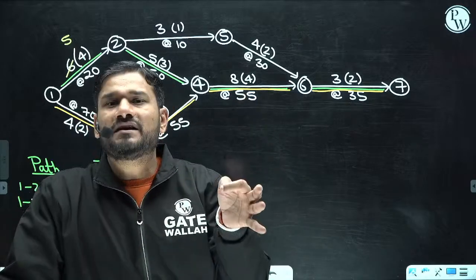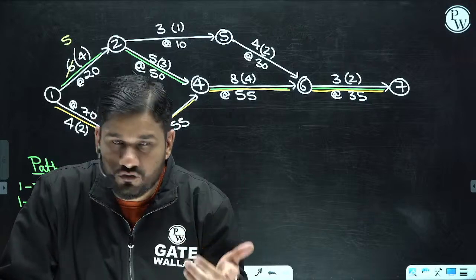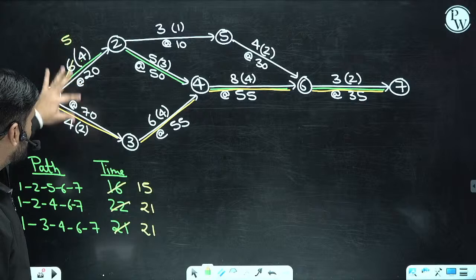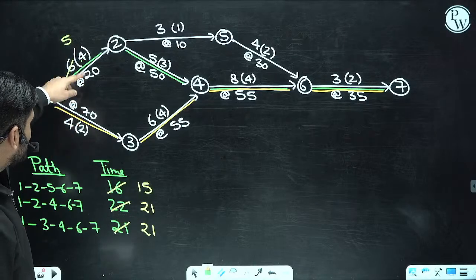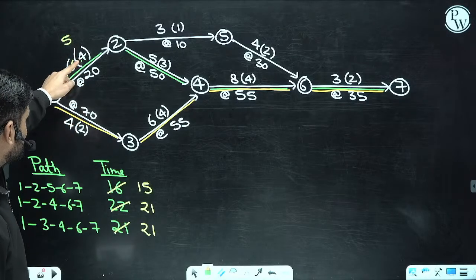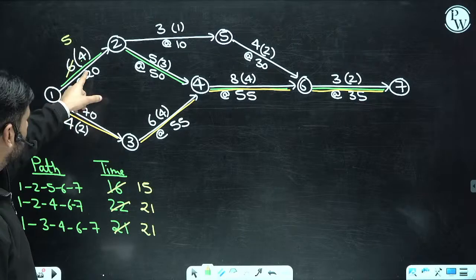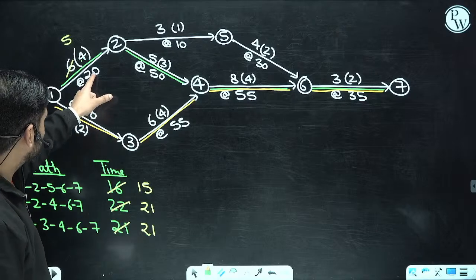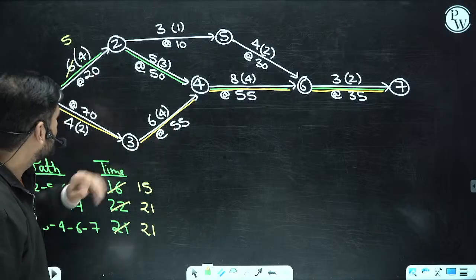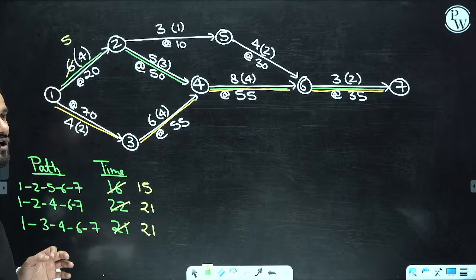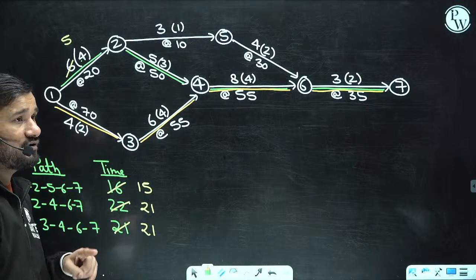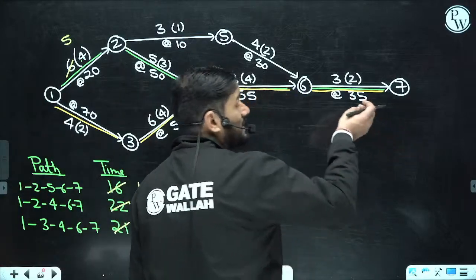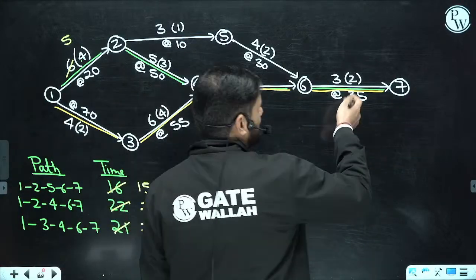Let us check. It is a matter of cost, and let us check how much crashing I can do there. See, if I do the crashing over here and over here, 90 rupees is the expenditure: 20 here and 70 here, 1 day crashing here, 1 day crashing here. No, this is 55 and 20, this is 90 rupees. So all the individual options, the cheapest one is here only.